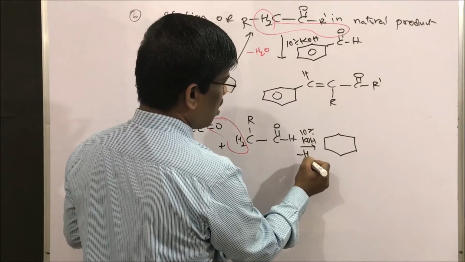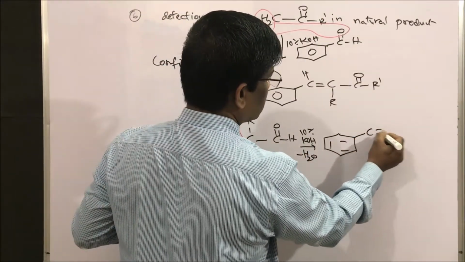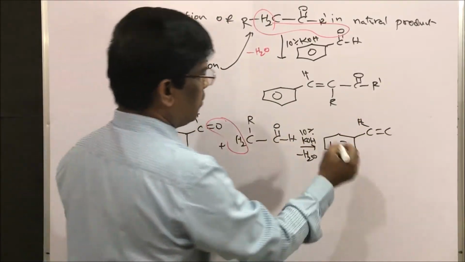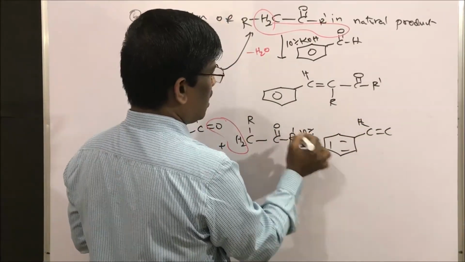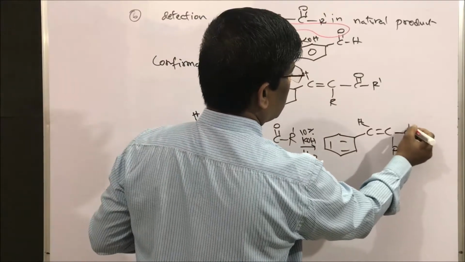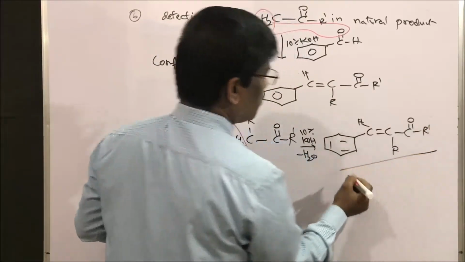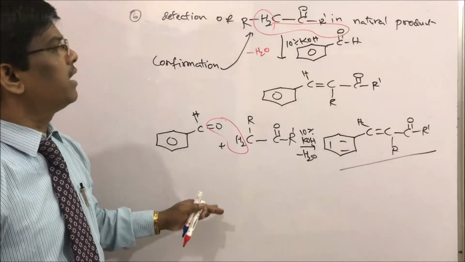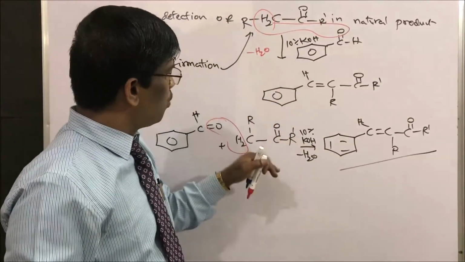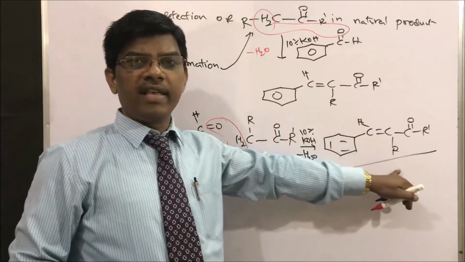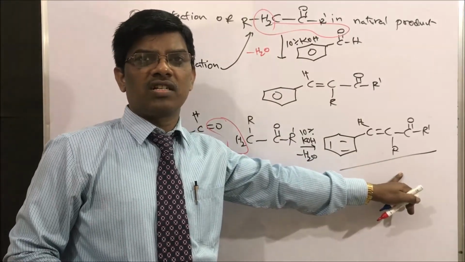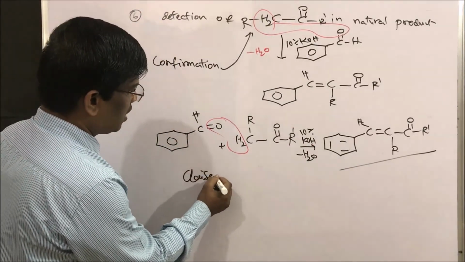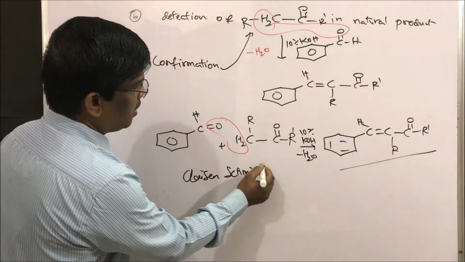So minus water, we are going to get this cinnamaldehyde type compound, where this can be R and R prime. So based on the formation of this compound in the natural product, if it has this group or this group, it is going to give the product. To confirm the structure of a natural product, the Claisen-Schmidt reaction can be used.